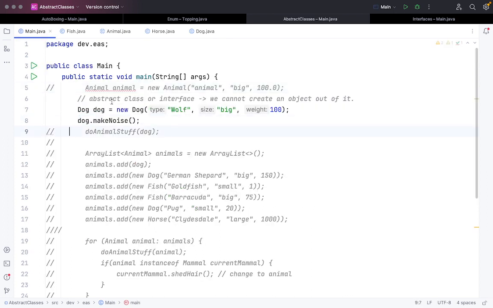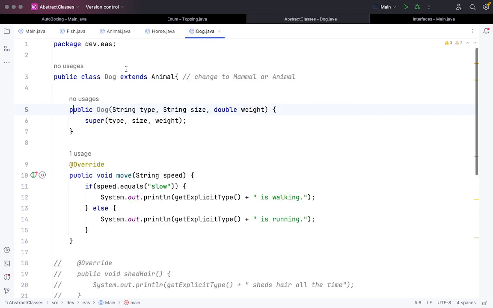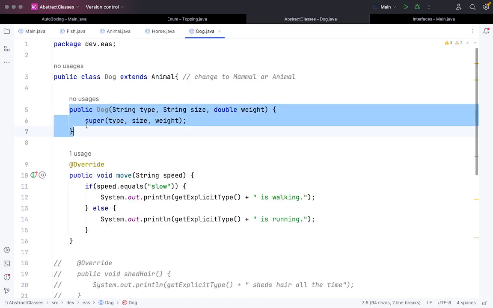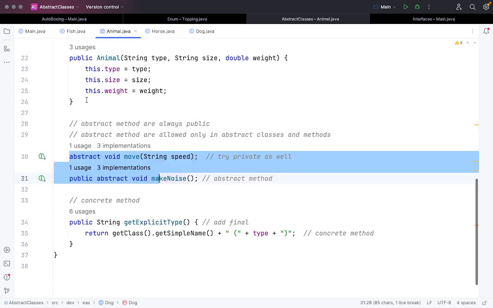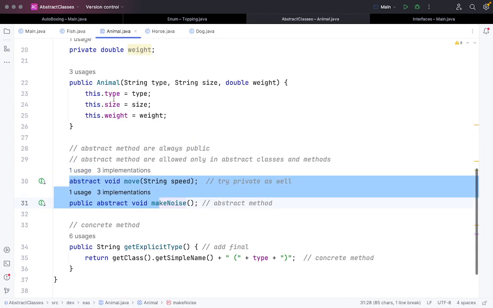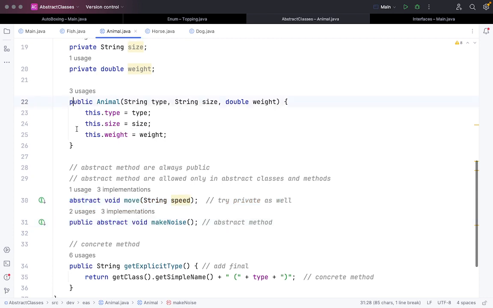In the main function I have created a dog object. I'm passing the values, that is the type, the size and the weight. This new object will invoke this public constructor, in which the super call will again invoke the constructor of the animal, which is this.